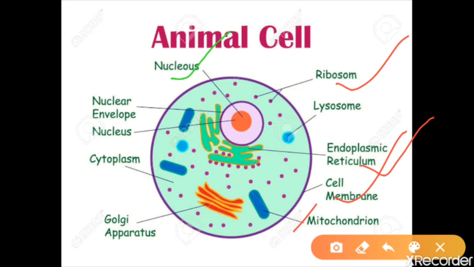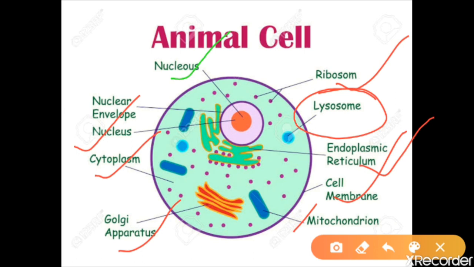Just in the previous topic we have completed the Golgi apparatus, which is used for packing. We have read the cytoplasm part, which is the jelly like structure present in the middle. We have read the nucleus part that contains the hereditary material, that is DNA. So I think the lysosome part is just left in the animal cell.